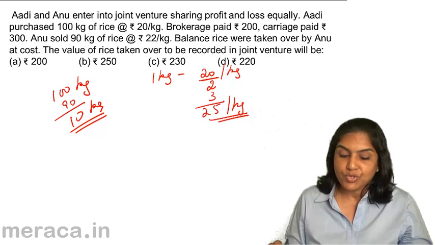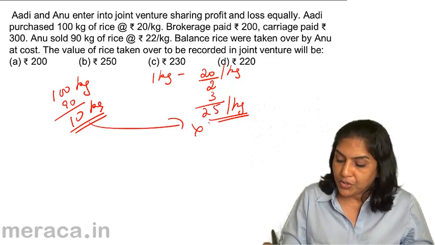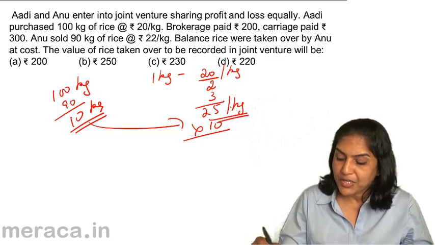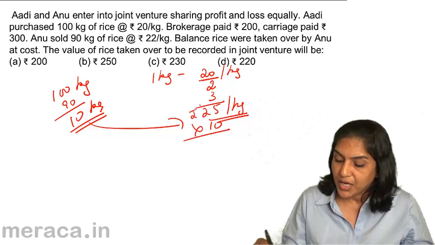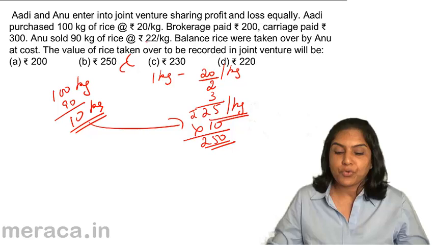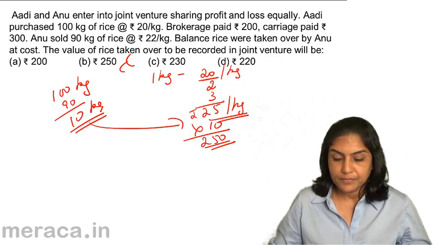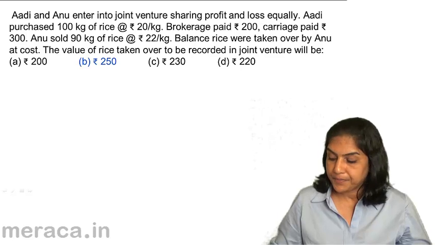So, balance rice was taken over by Anu at cost, rupees 25 per kg into 10 kgs, giving us a cost of rupees 250. Therefore, the correct answer should be D, 250.